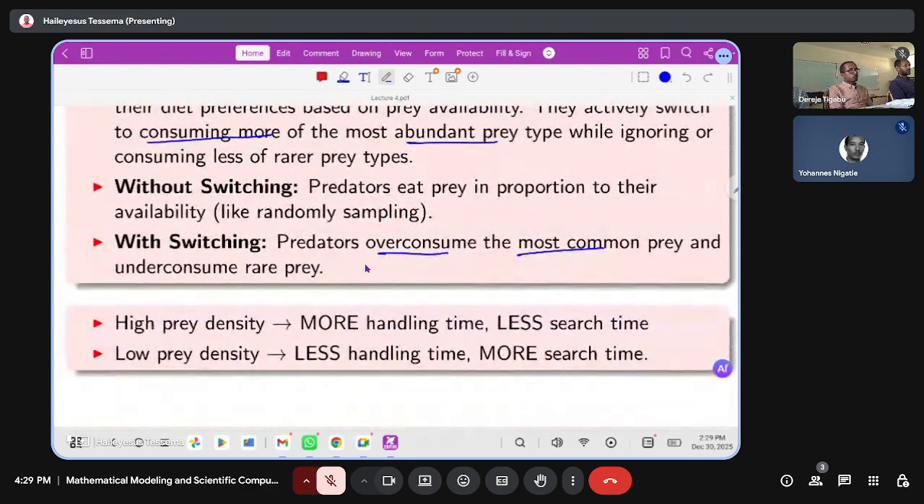The big concept here is that high prey density leads to more handling time and less searching time. And if there is low prey density, there is less handling time and more searching time. I'm saying if you have less density of prey, the predator will search more and handle less, because there is a scarcity of prey in that area. If there is high prey density, we will have more handling time and less searching time.